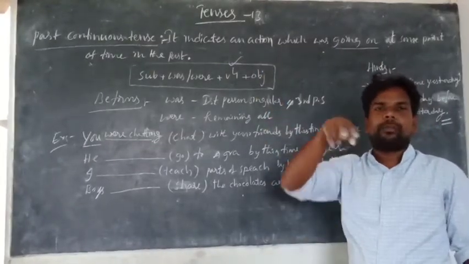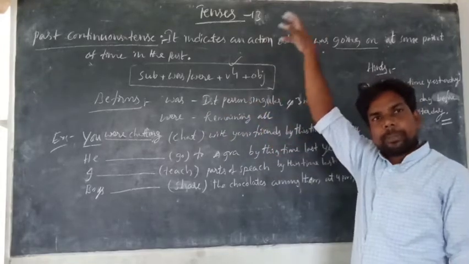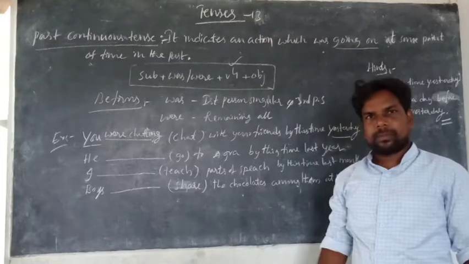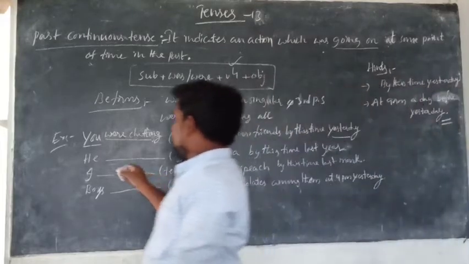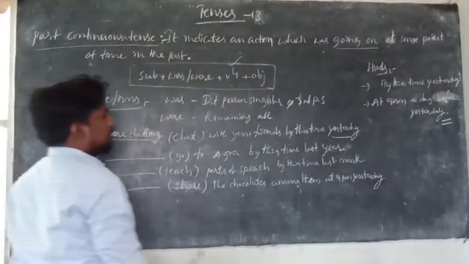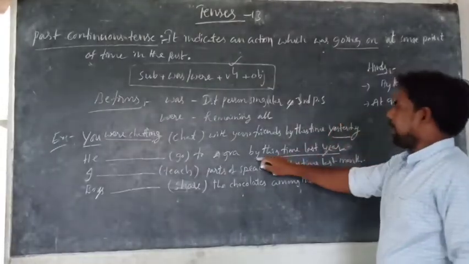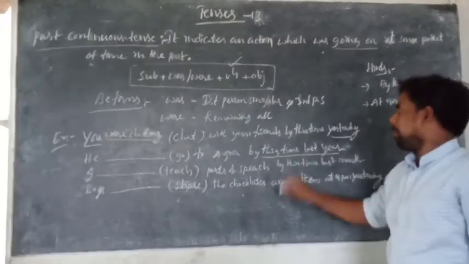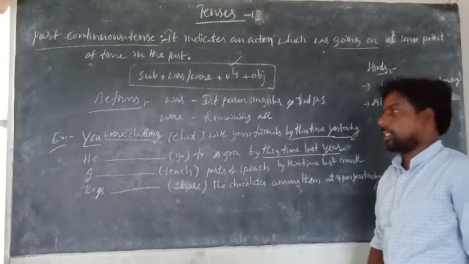By this time yesterday you were chatting with your friends. It is a going on action at some point of time in the past. And the next one, he goes to Agra by this time last year. Only last year is simple past, but there is a by this time, so by this time last year is past continuous tense.